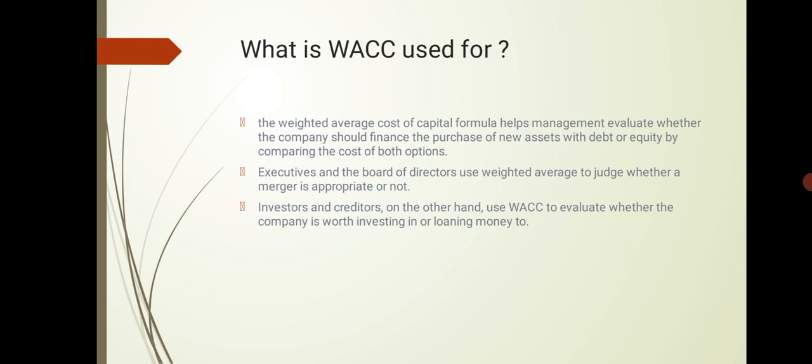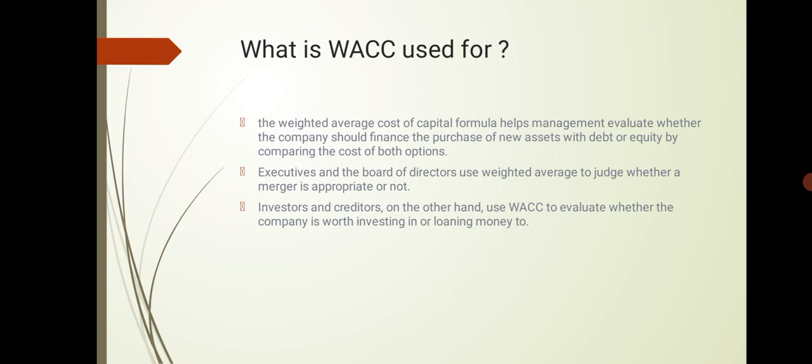Executives and the board of directors use the weighted average to judge whether a merger is appropriate or not. Investors and creditors, on the other hand, use the WACC to evaluate whether the company is worth investing in or loaning money to.